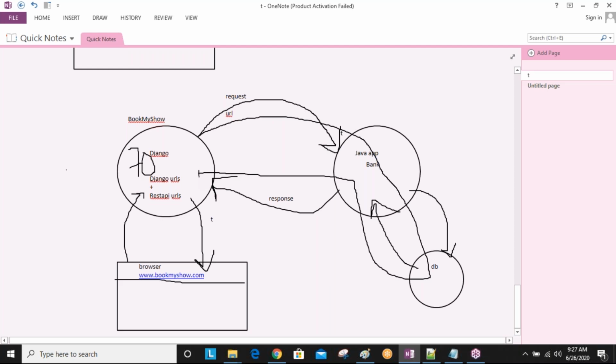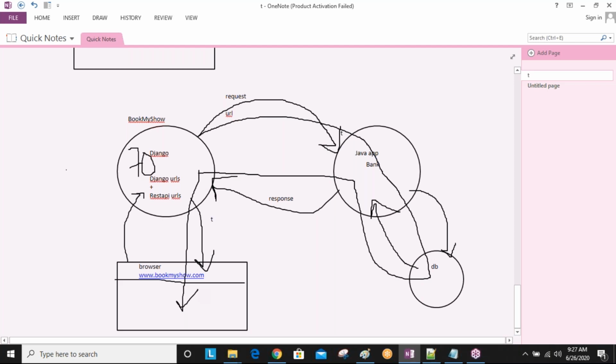From the bank application to the browser directly we can do. From one application to another application, related data also we can retrieve using the API calls. That is the REST API. Later I will do all these things practically.